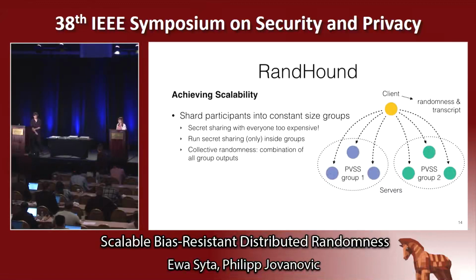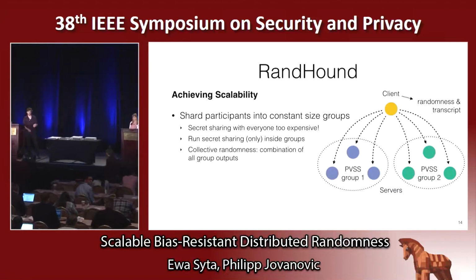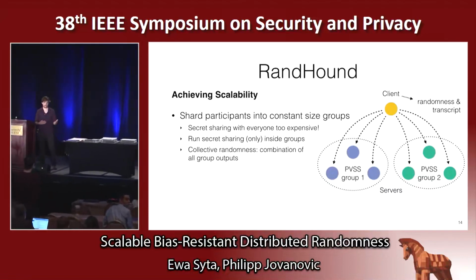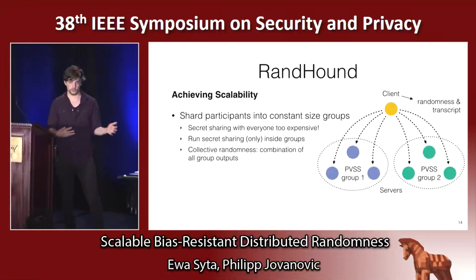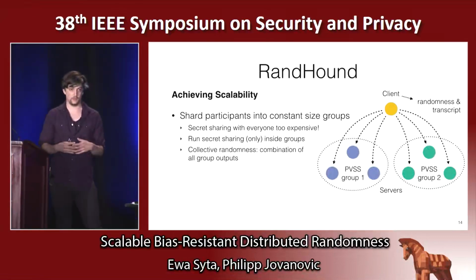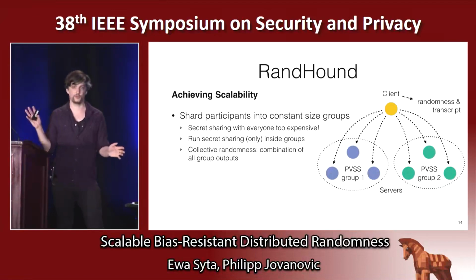So with RandHound, that's indeed right. The client could abort the protocol, but that's also why we said this is a one-shot approach. And in the case of a lottery, if the lottery really fails to finish the protocol and output the randomness it committed to, then all kinds of alarm bells, of course, should go off.